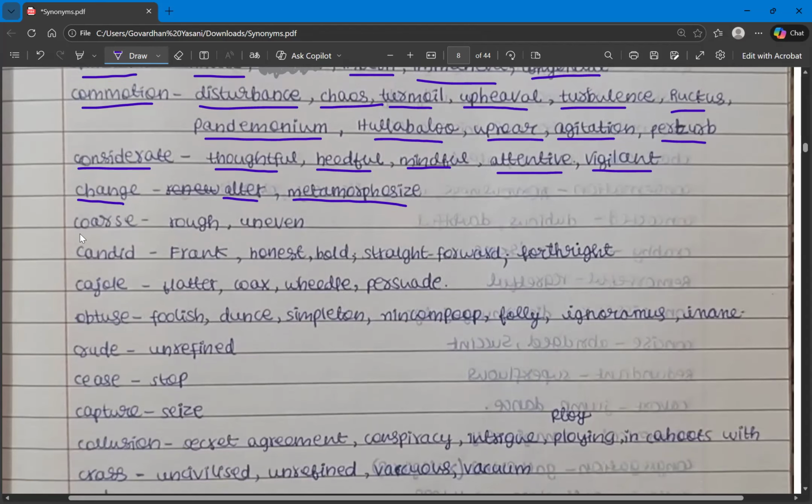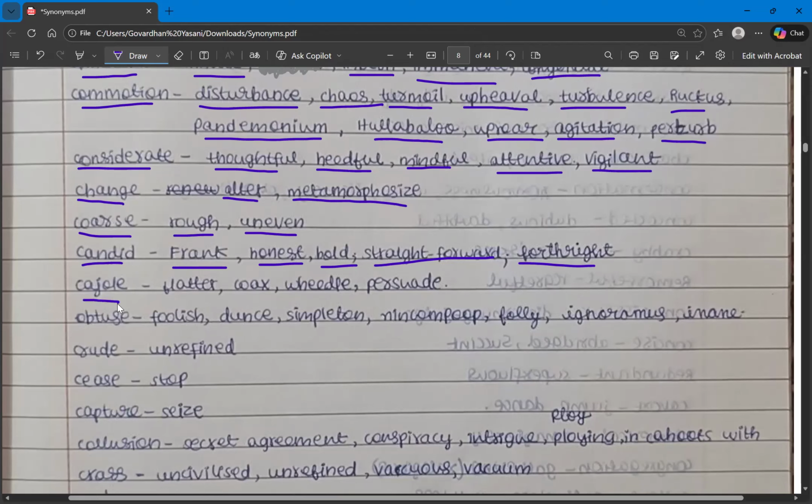And coarse means something that is not refined. So something that is very rough. So the meaning is rough and also uneven. What are the synonyms for coarse? Rough and uneven. And then candid. So we will try to describe some persons like candid, where they are very frank. So that is the meaning. Frank, honest, bold, straightforward, and forthright. So forthright, straightforward, bold, frank. These are the synonyms for candid.